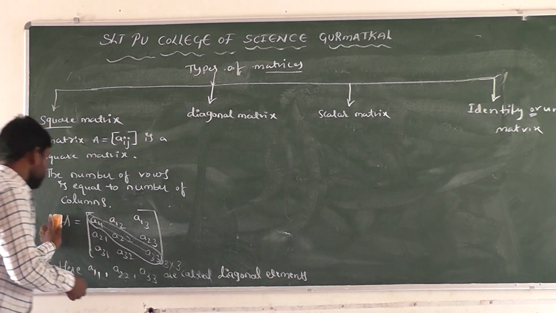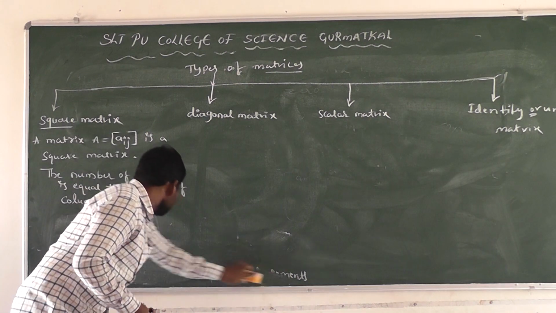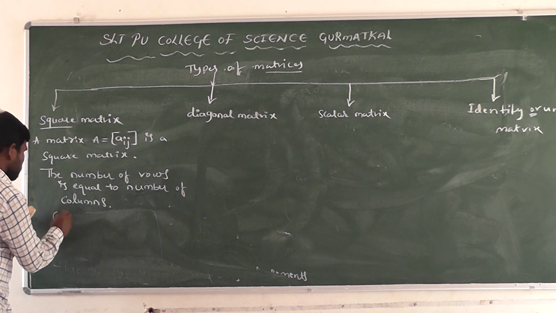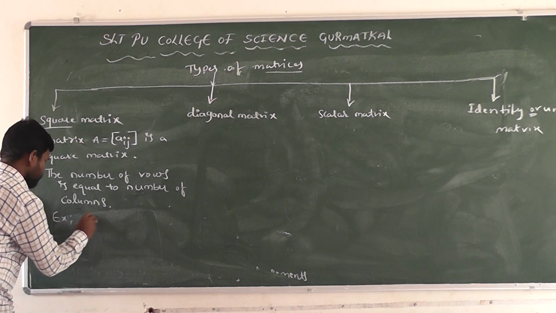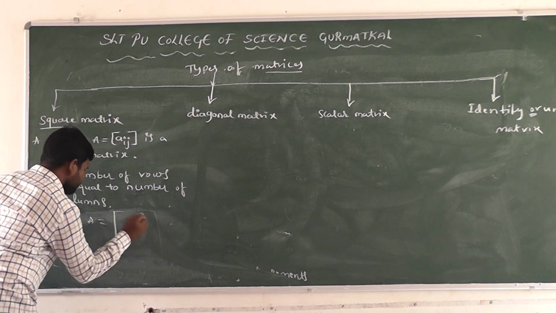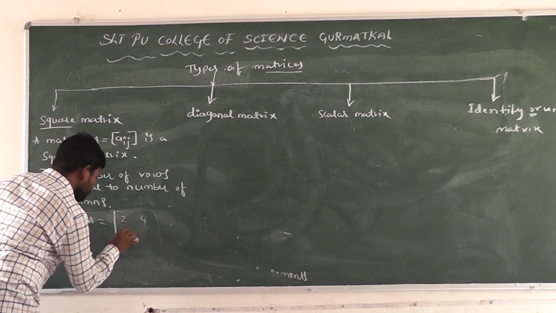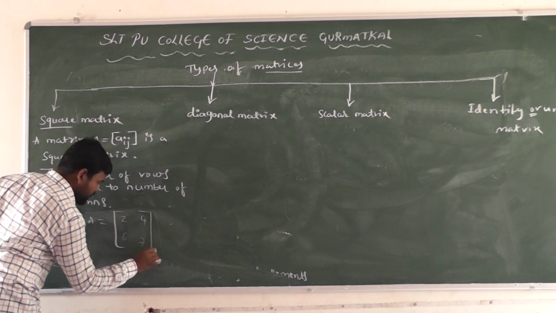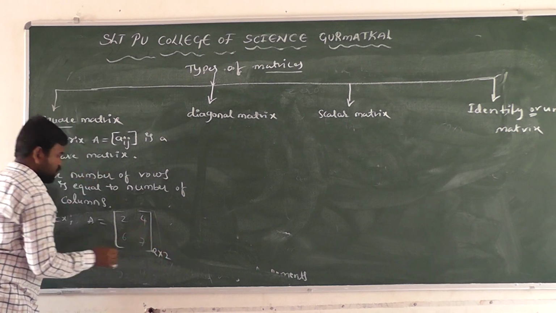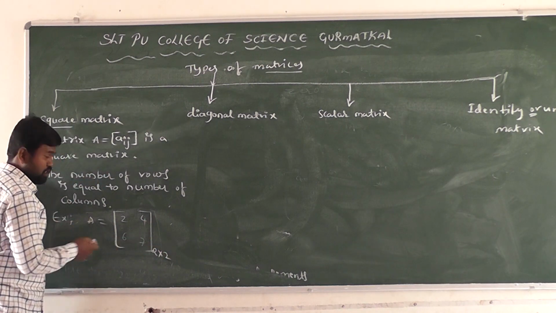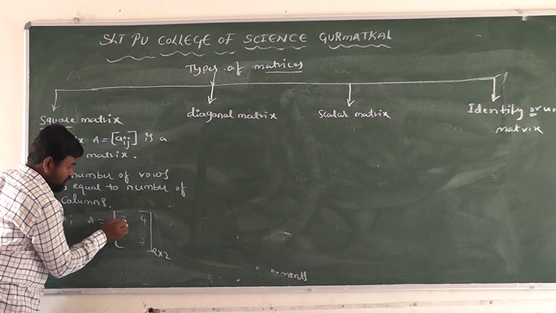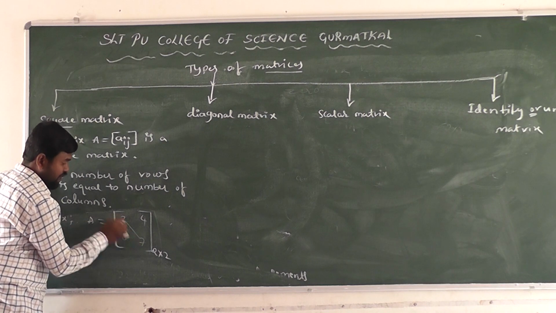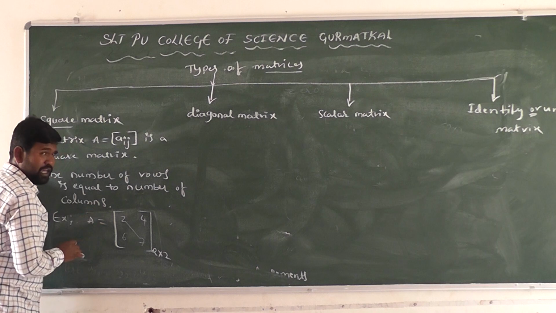For example, it is a square matrix. What is the order of this one? 2 rows, so 2 cross 2, right? What are the principal diagonal elements in this matrix? 2, 7, right? These are called the principal diagonal elements.